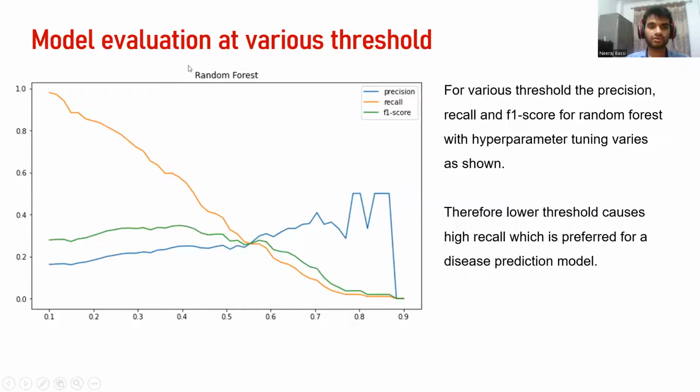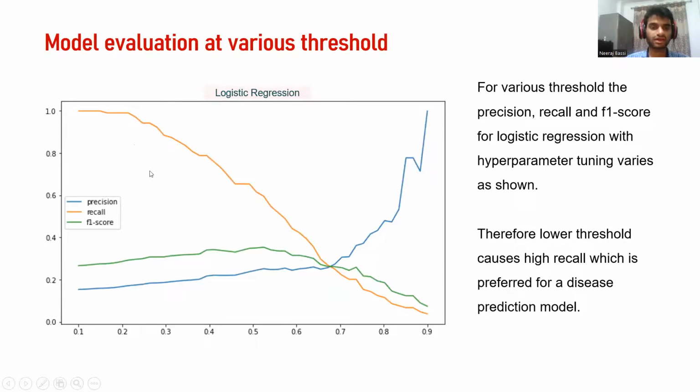We also evaluated our models, the ones with hyperparameter tuning, on different threshold values. And we can see that as our threshold value increases, the value of recall decreases and the precision increases slightly, and the F1 score increases slightly and then decreases. This is for random forest. And then for logistic regression, the graph is quite similar, but the F1 score reaches at least 0.35, which is the maximum for all of the models. Therefore, a lower threshold causes high recall, which is preferred for a disease prediction model.